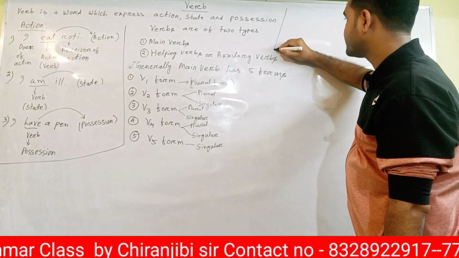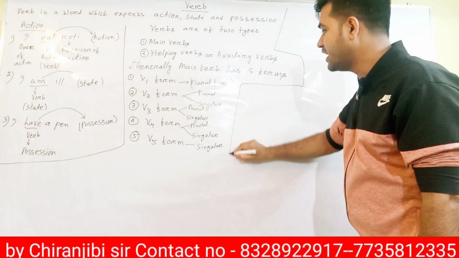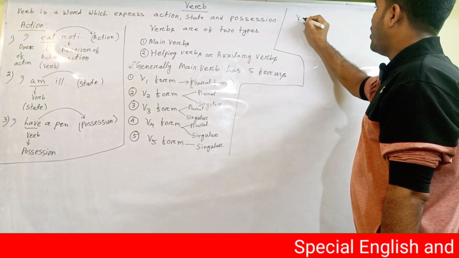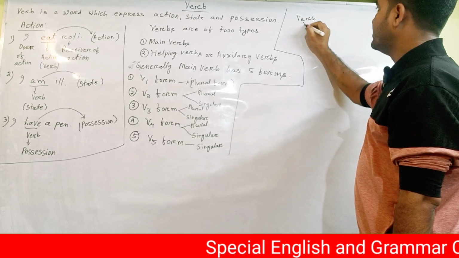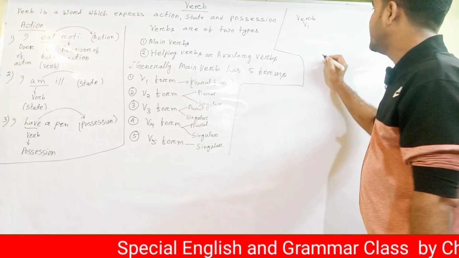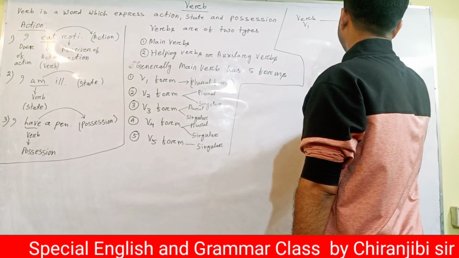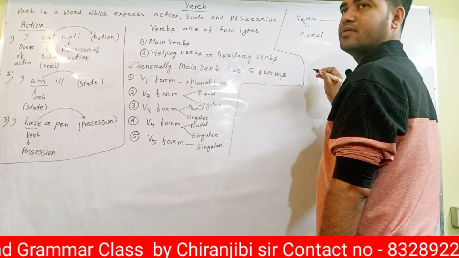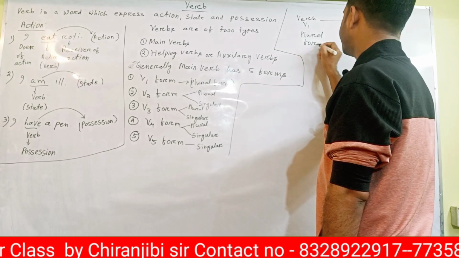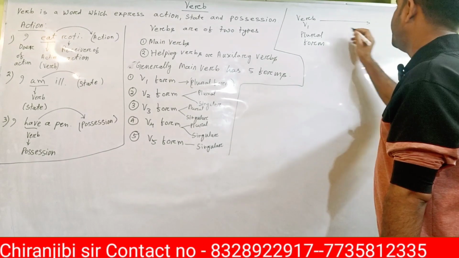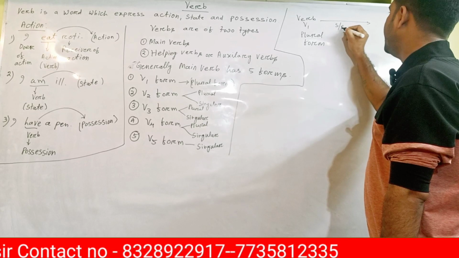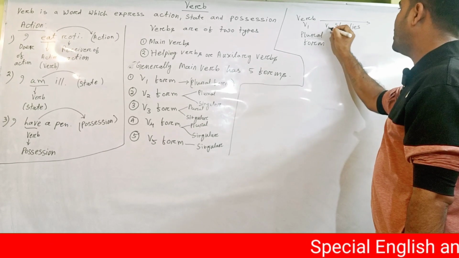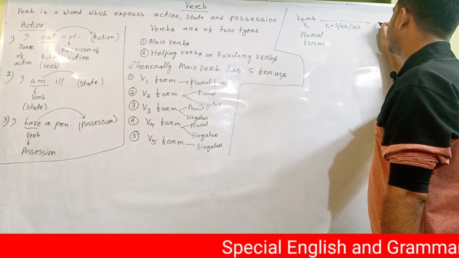Okay, here I will tell you what is singular and plural. Whether it is V1 form mainly, if it is V1 form, then it is plural form of the verb. Okay, so if you add s, es or ies to V1 form, it becomes singular.